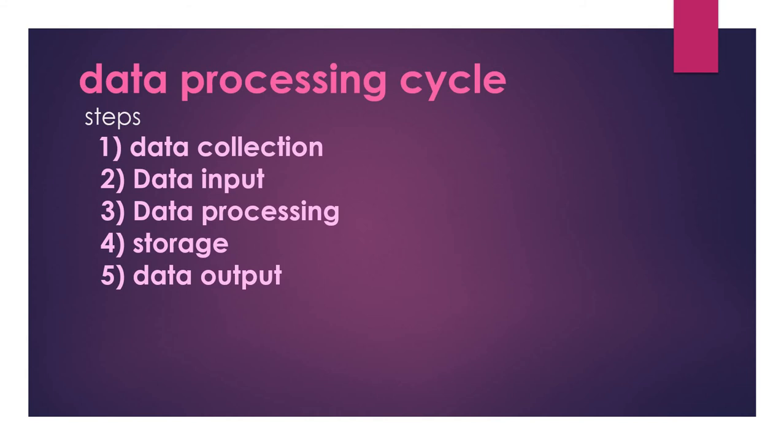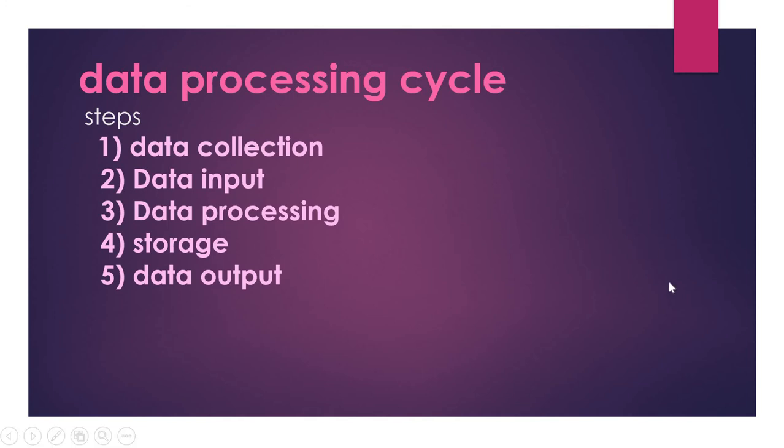Then the data processing. It is a series of actions that convert data into information. It may be sorting, searching, or any other calculations. Then storage. Data and the result generated need to be stored in memory. Then the data output. The result we need to give to the user. That is called data output. We are transferring the result using printer, monitor, or speaker.